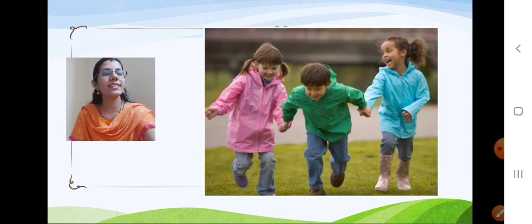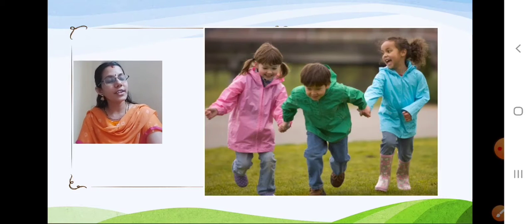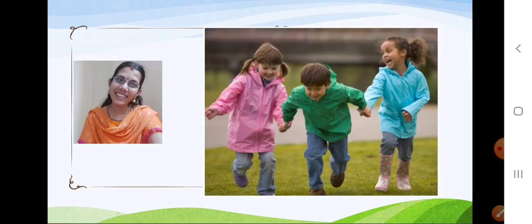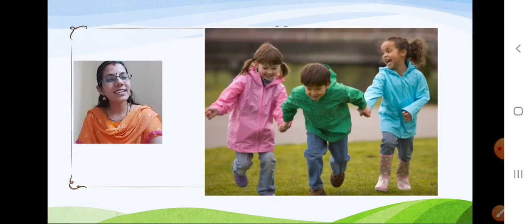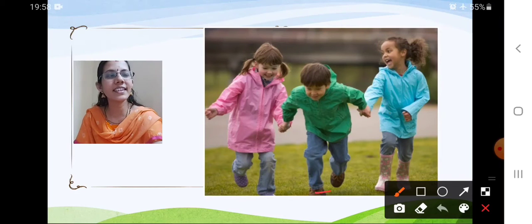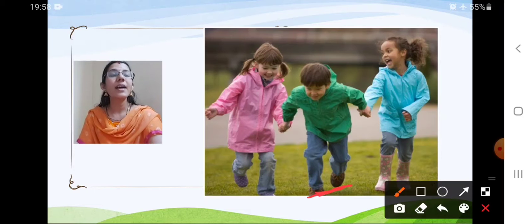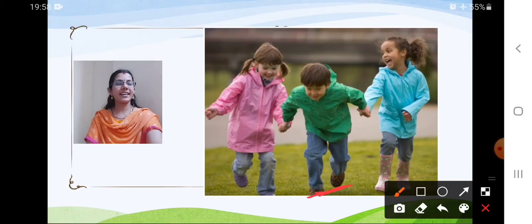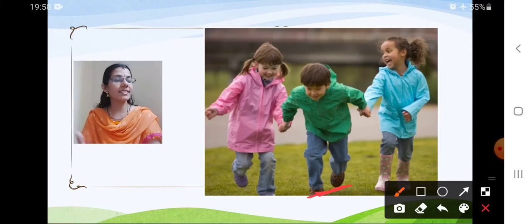Now children, I will show you some examples. Here you can see 3 children like you. Correct? See here. Who is in the middle? Yes. This green one is in the middle. Correct. Who are there on the sides?